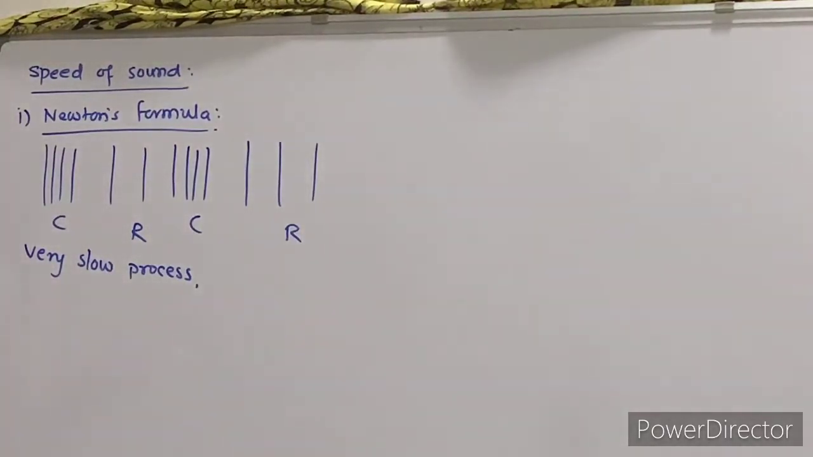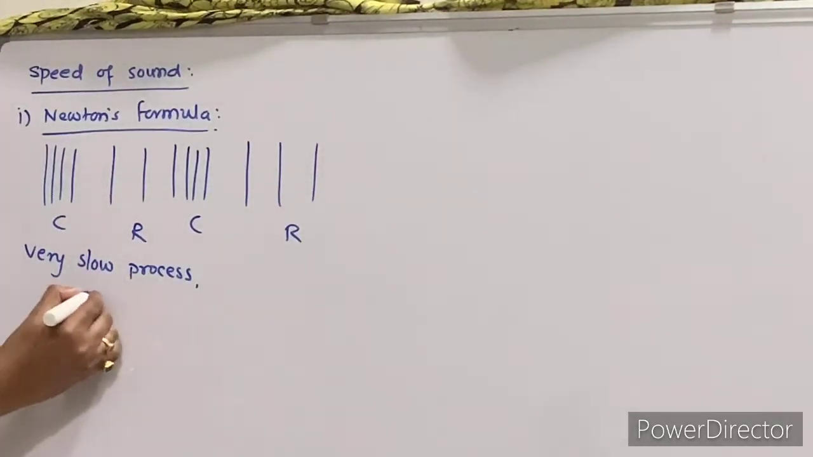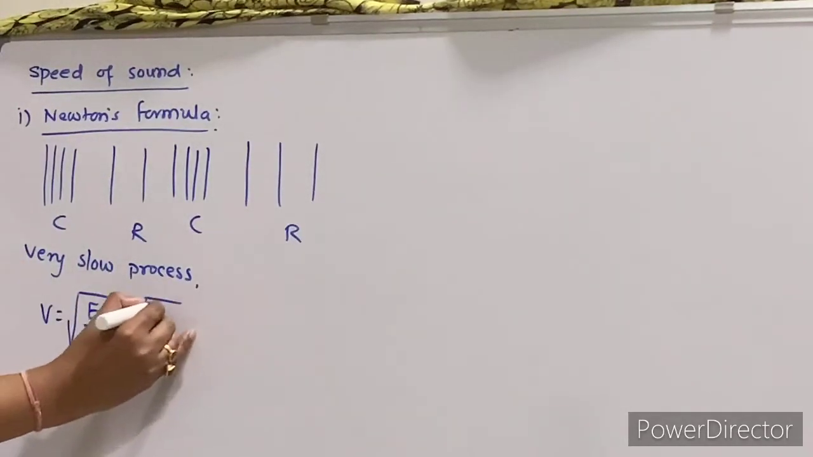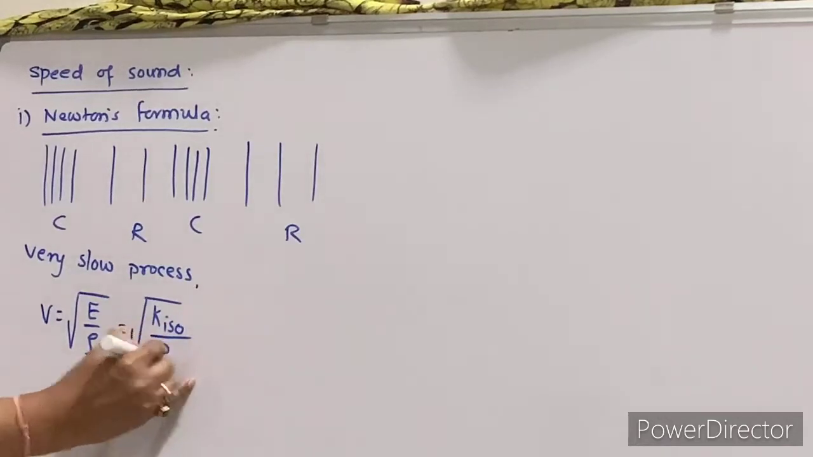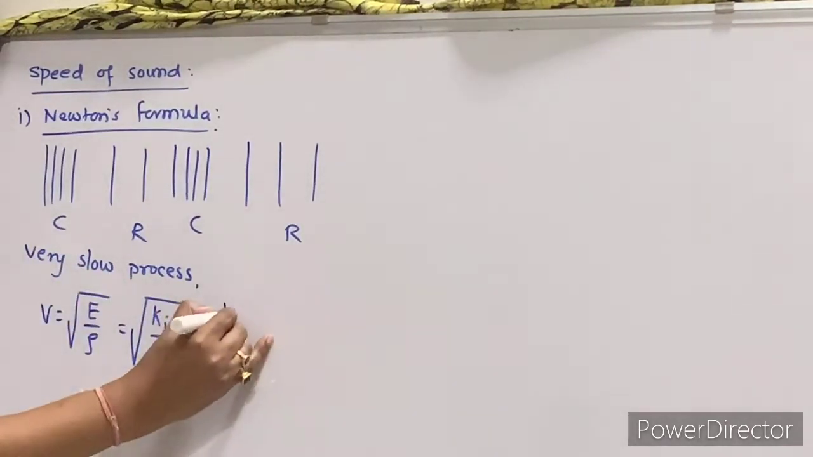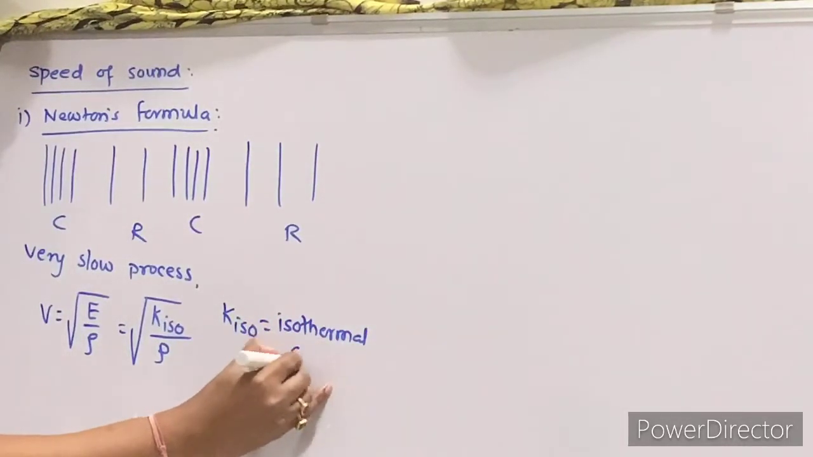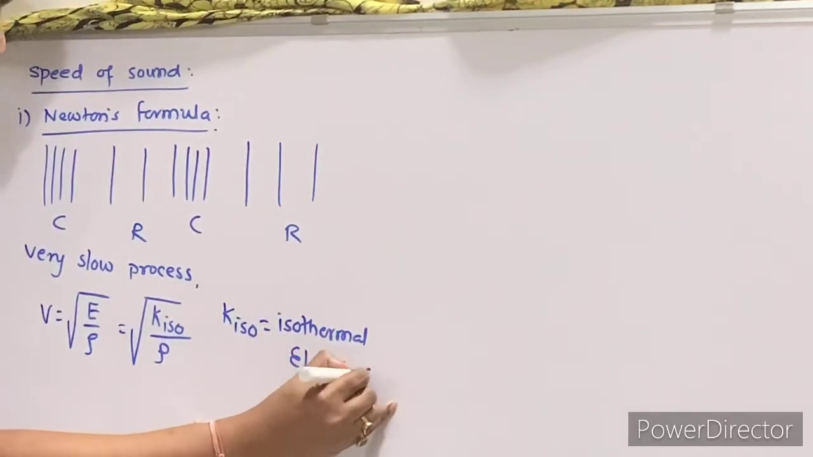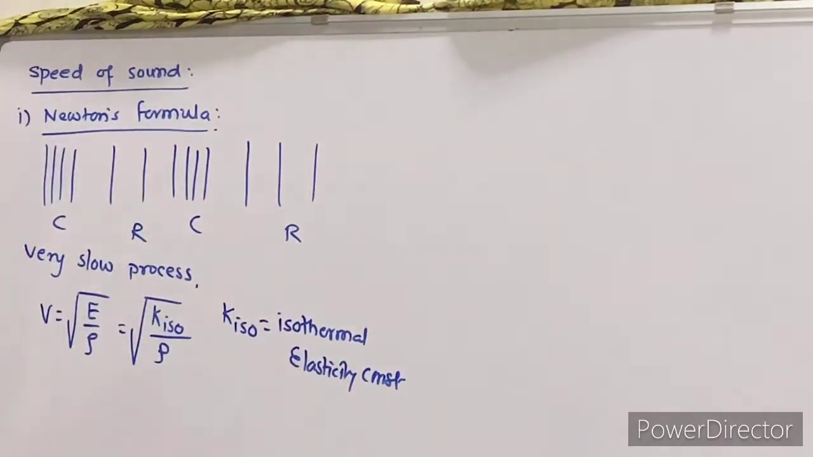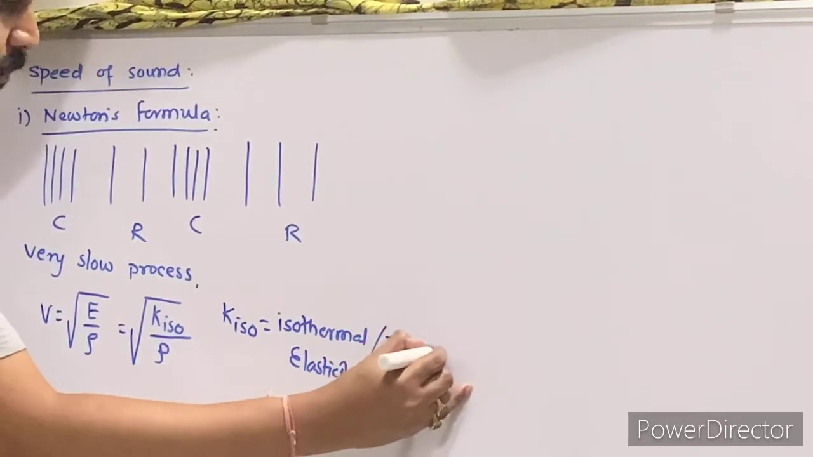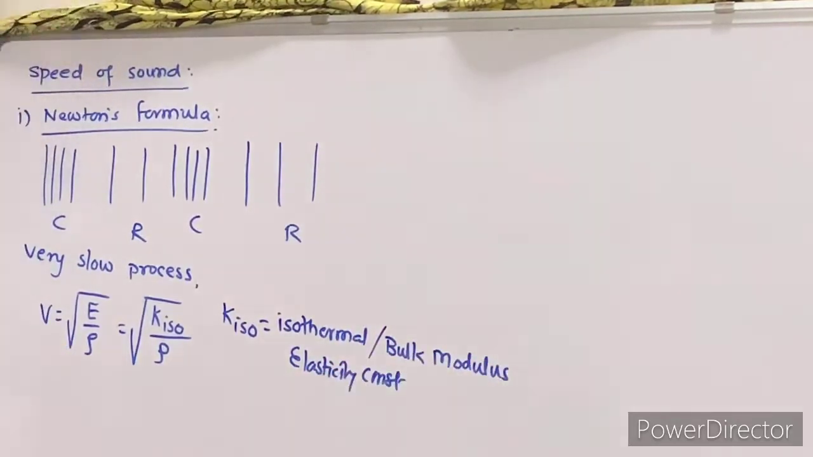So he considered the velocity of sound as v is equal to E by rho. This E is considered as K, that is K iso upon rho. This K iso is nothing but isothermal elasticity constant. K is called modulus of cubical elasticity, that is modulus of elasticity related to volume. That is called as bulk modulus. This is called as isothermal bulk modulus.